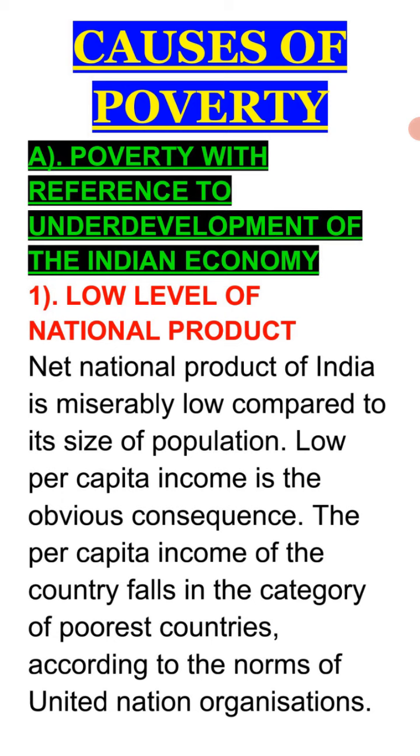This is very strange, and it is as per the norms of the United Nations Organization. So the very first reason is low level of national product. Due to this, the per capita income is also low.